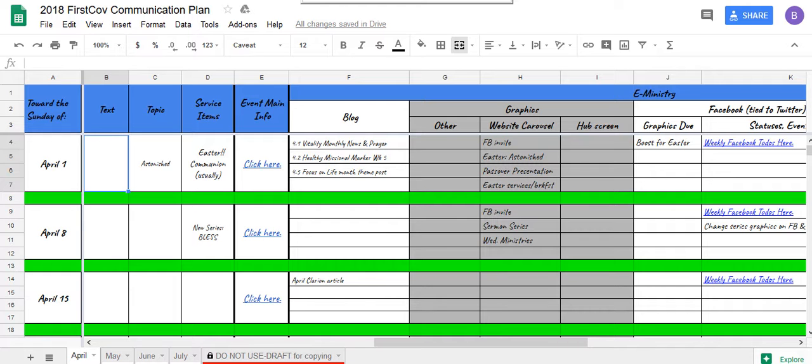So we might find something for a topic that's at the end of April, but if we find it earlier than that, we can put the link in the Facebook area and save that. And we can look at verbals and things of that sort. Finally, it'll allow us to have multiple people involved. Right now that's mainly Jackie, our church secretary, and I, but it may be others as we continue to work with this. So just a quick guide through this.